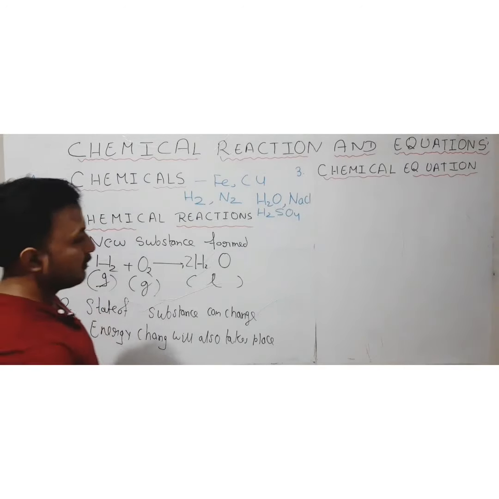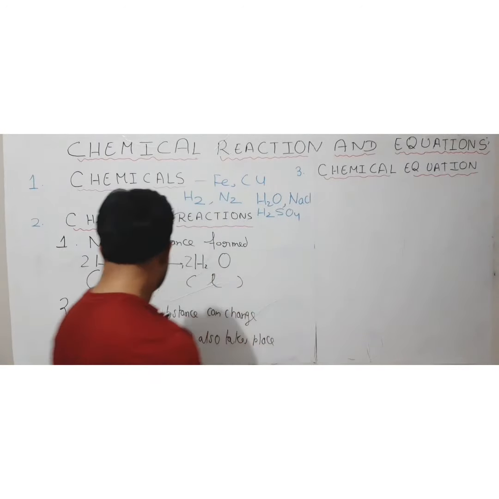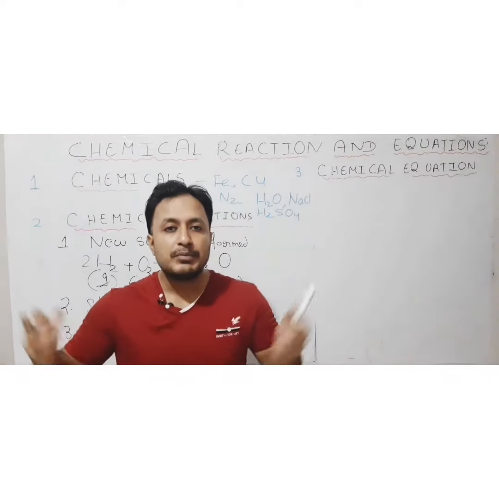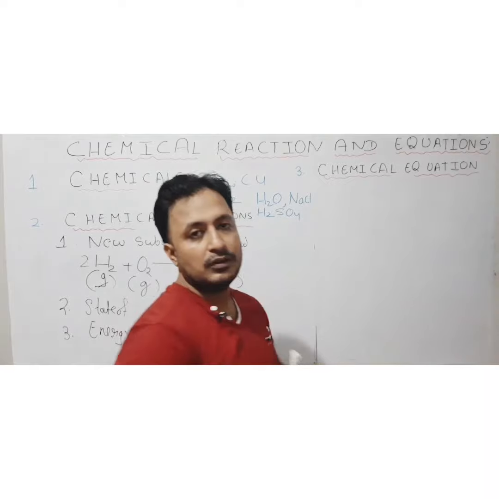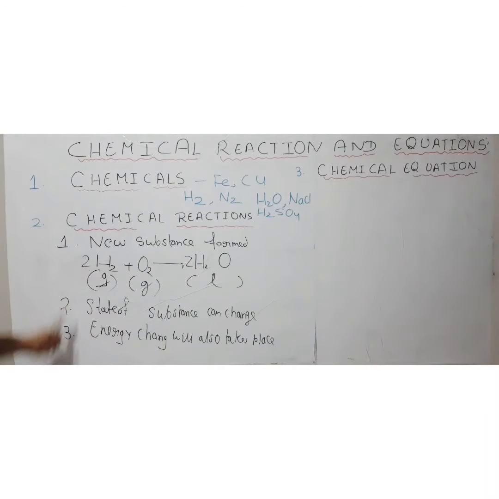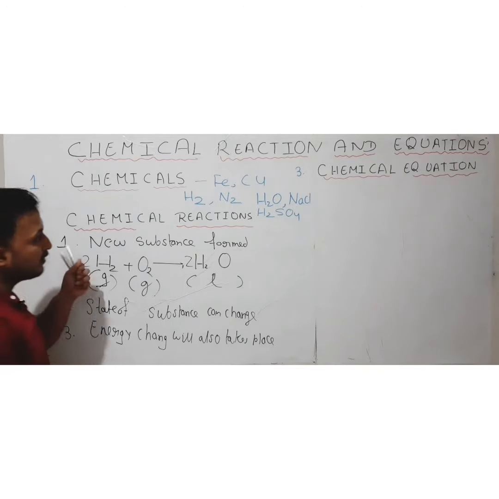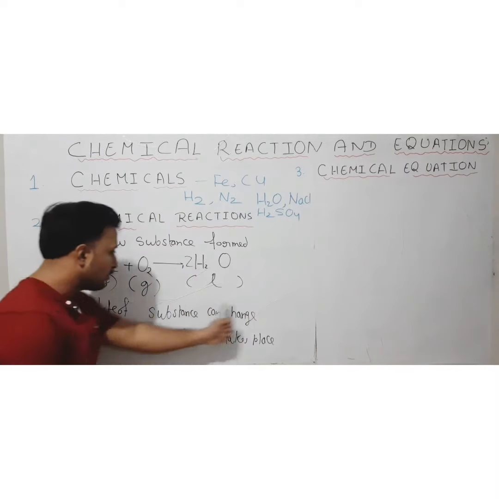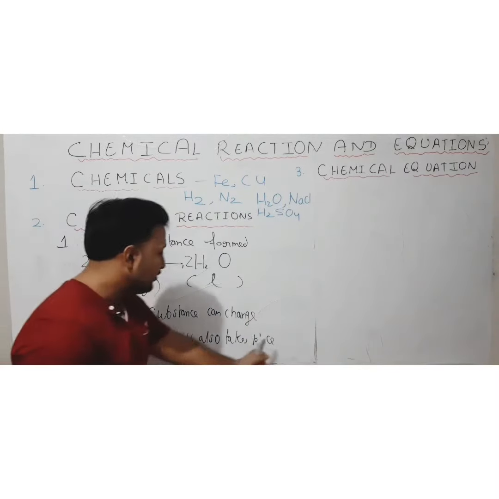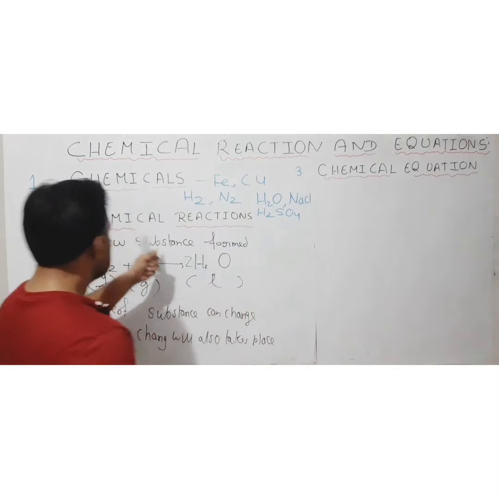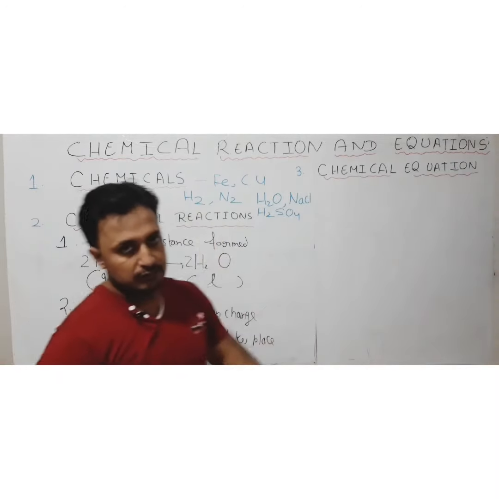What are this type of reactions? We are going to discuss later, okay. So an energy change will be there. Maybe energy is required to start the process, or maybe energy will be given out after the process is completed, okay. So basically these are the most important properties which are there when a chemical reaction happens, okay. So a new substance is formed, the state of the substance can change, and an energy change will also be there, okay. So that is known as a chemical reaction.